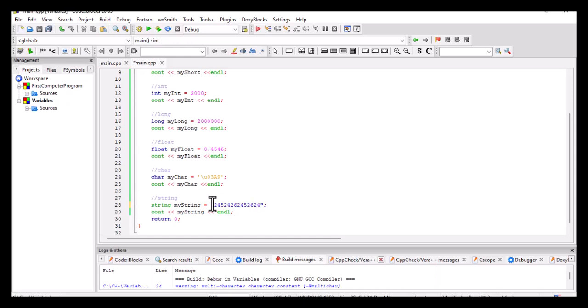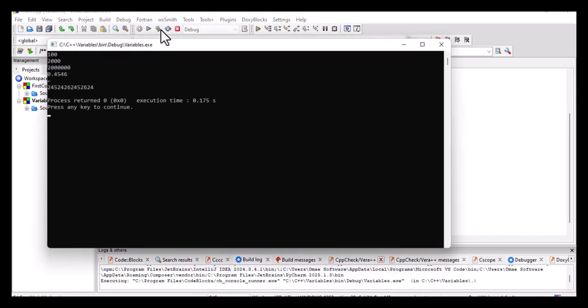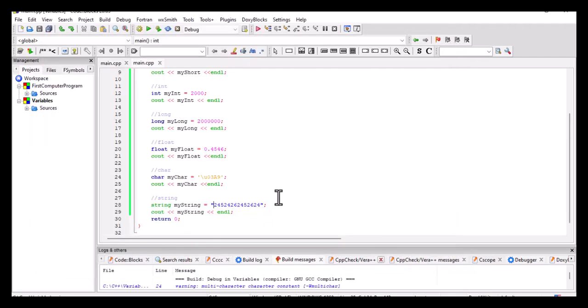Would a string also work with single quotes? If I did this, single quotes are refused. So strictly use double quotes for a string and single quotes for a character.